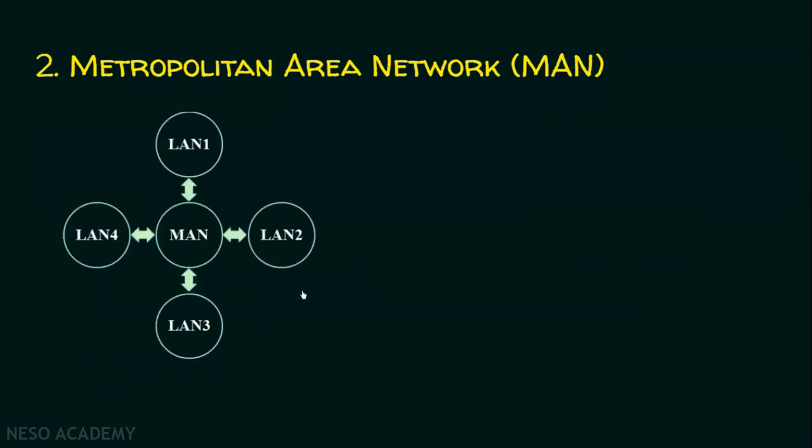We'll see an example now. There are four local area networks connected to each other. Let's take this is a supermarket, and this supermarket has four branches. Computers in one supermarket branch will be in one local area network. Similarly, other branches also have separate local area networks. And these supermarket branches must somehow communicate with each other. For example, if someone is asking for a product which is not there in this branch, the employee of this branch wants to search whether the product is available in other branches. This is possible only if all local area networks of the supermarket are connected. And this is exactly what a metropolitan area network is.